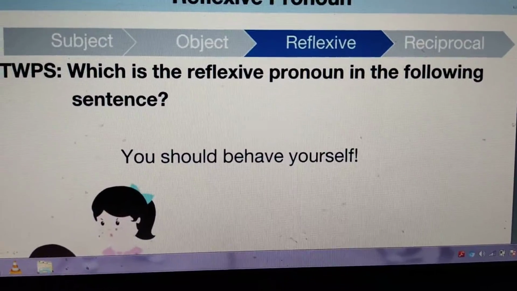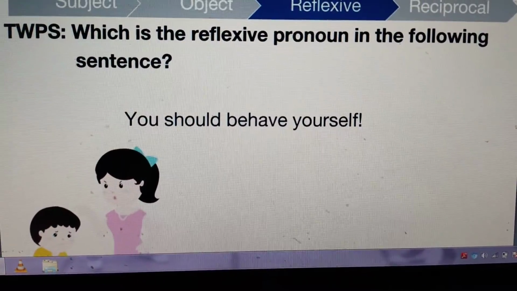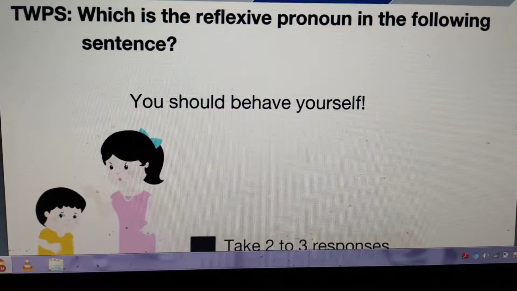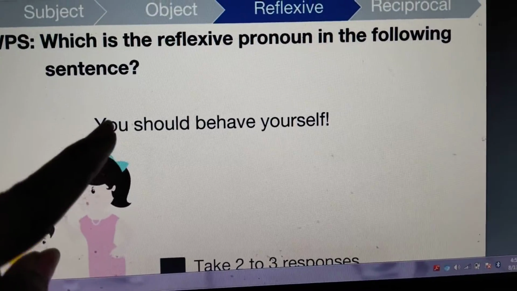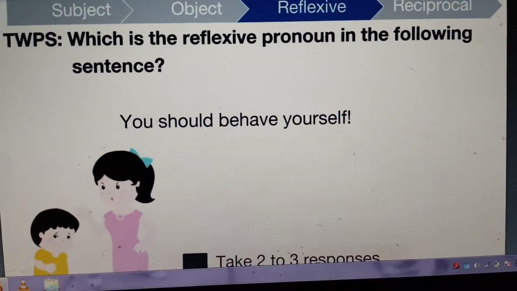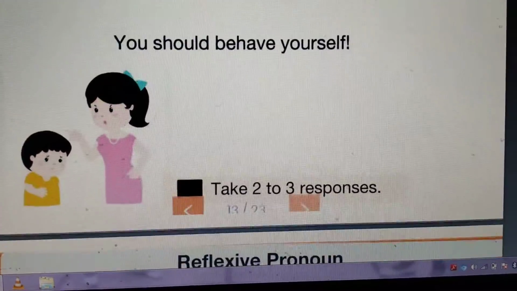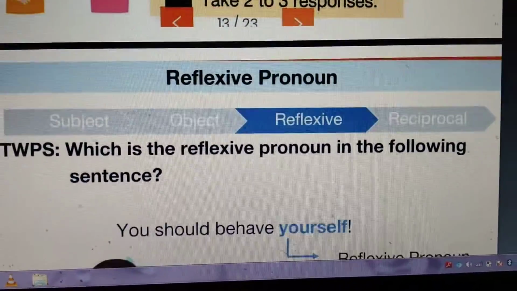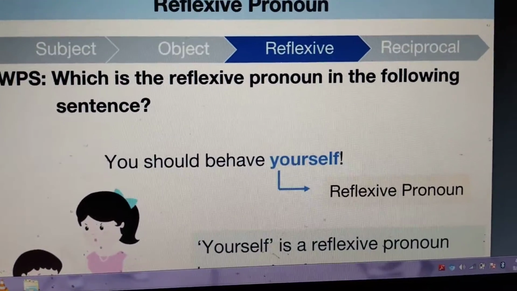Now, can you tell me which is the reflexive pronoun in the following? You should behave yourself. So here, what is the subject? You is the subject. Then what will be the reflexive pronoun? Here you can see that yourself is the reflexive pronoun.